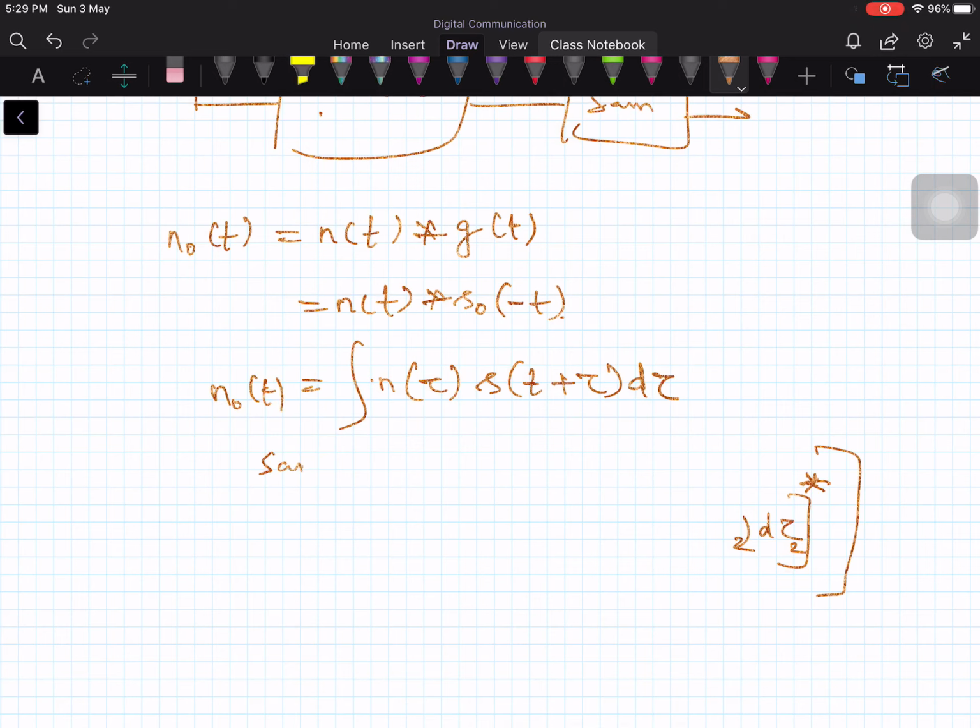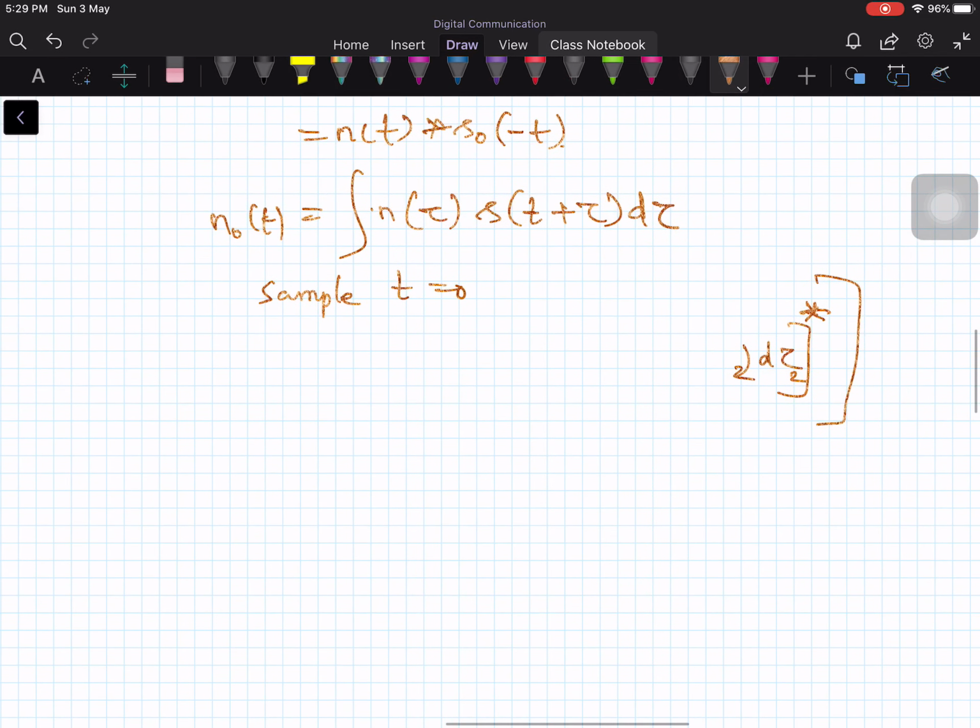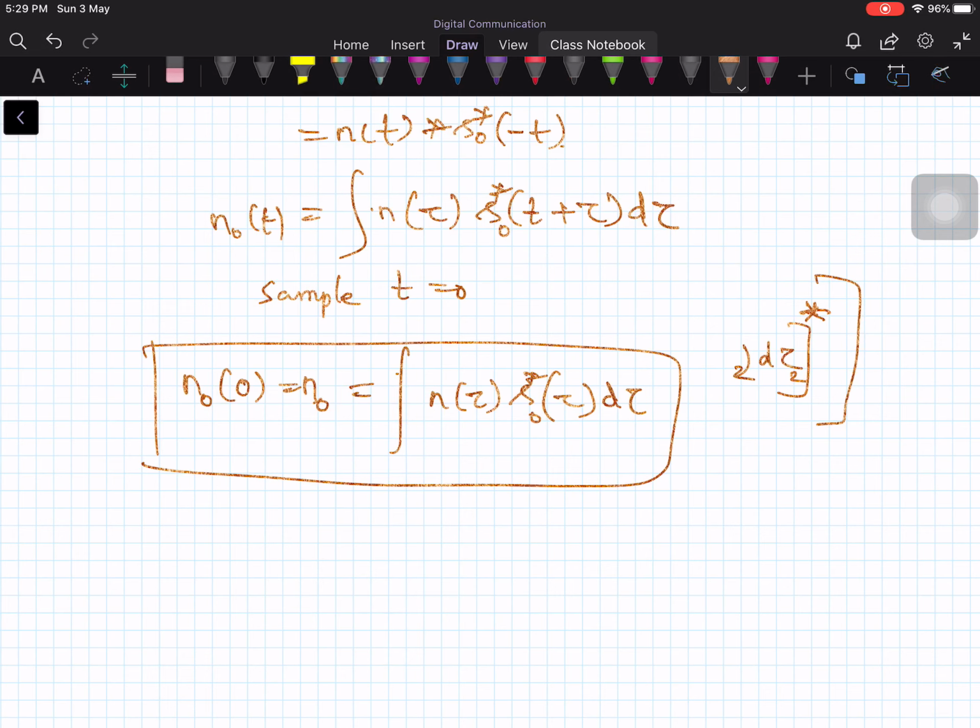Now you sample at t equal to 0. The moment you do the sampling at t equal to 0, n0 of 0, let me call it n0, the output. This is a random variable, so this is the integral of n of tau times s0, and if it is complex you put a conjugate here, of tau times d tau. This is the output of the first matched filter.